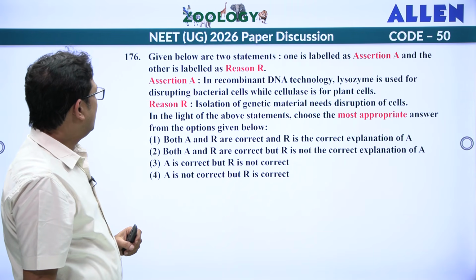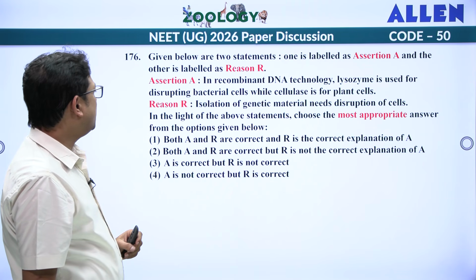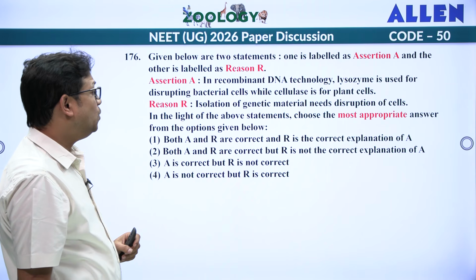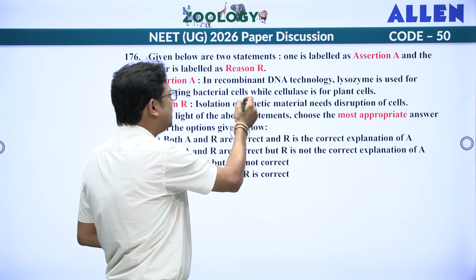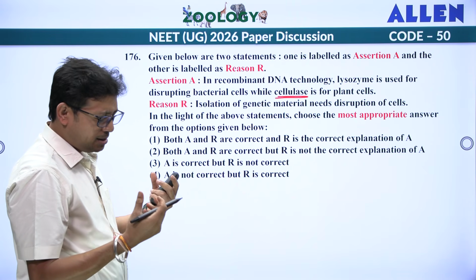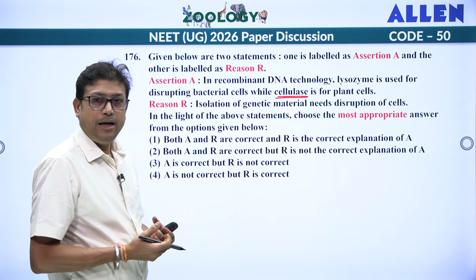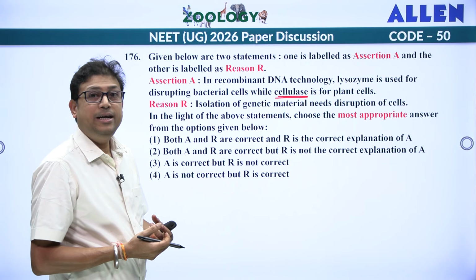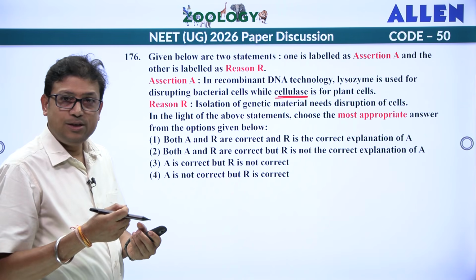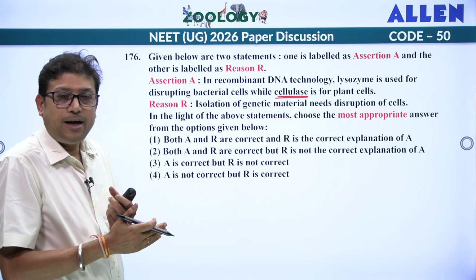Next, in recombinant DNA technology, lysozyme is used for disrupting bacterial cells while cellulase for plant cell. Why are you using cellulase? Because the plant cell wall is made up of cellulose, right? But why are we doing this in recombinant DNA technology? For the DNA isolation, we have to disrupt the cell. How will the cell be disrupted?